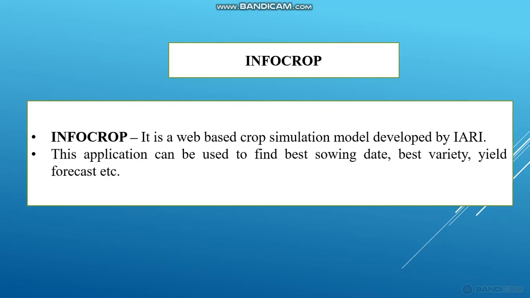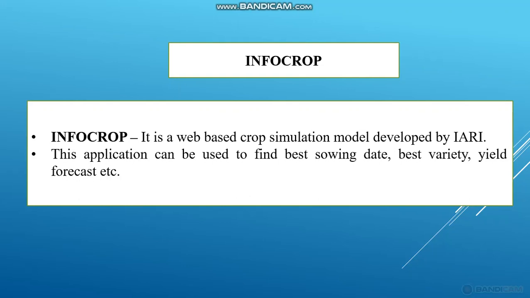The fifth one is InfoCrop. InfoCrop is a web-based crop simulation model. This InfoCrop is a computer program based on a simulation model, so we can grow a crop in the computer. With the help of InfoCrop, we can find the best sowing date, the best variety, and the yield, and we can also forecast the yield.